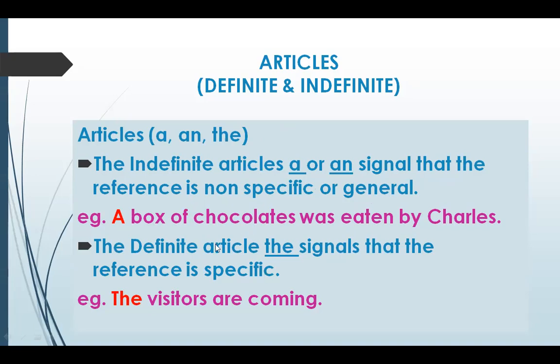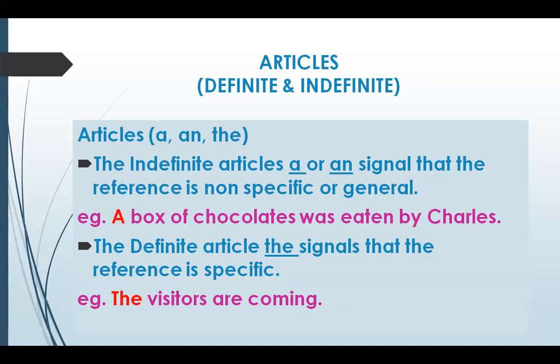Then the definite article, which is the, signals that the reference is specific. The visitors are coming. That means we know the visitors properly and we are talking about those particular visitors. So when we particularize something, we are using the article the. Let's know more about these articles, the indefinite and the definite articles. Let's take articles a and an, which are indefinite articles, and they suggest one.